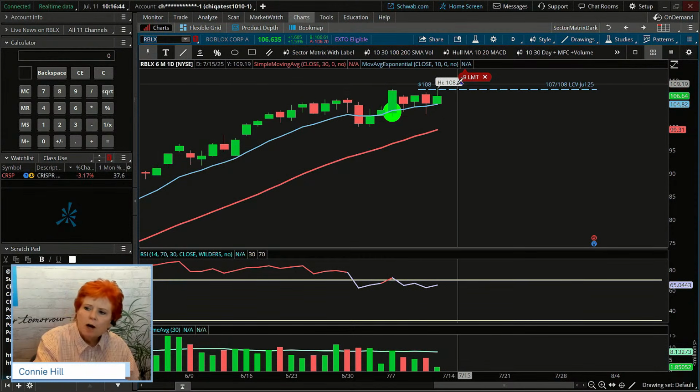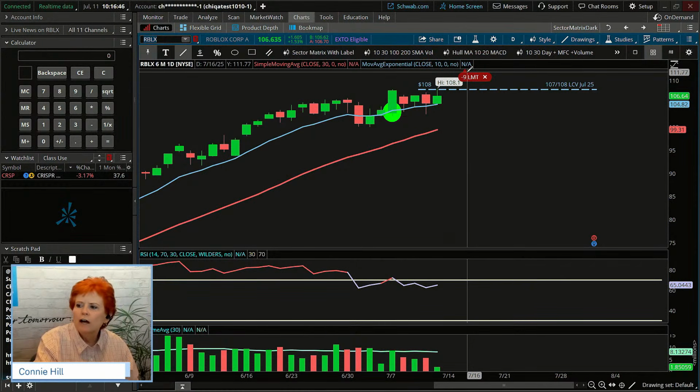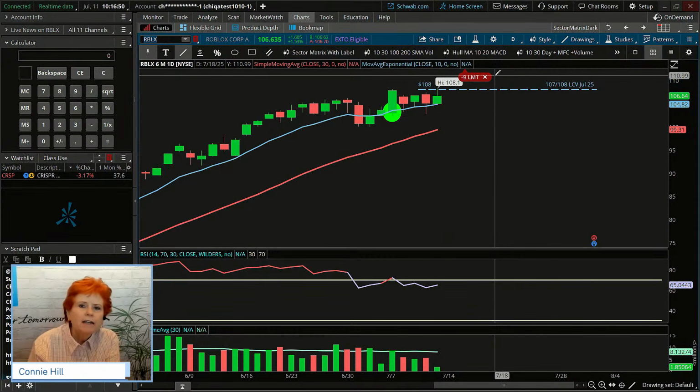If it moves past that 105 or 108 area, we're going to be watching that next week because we're going to get into that window when a lot of traders like to take profits on trades and exit them rather than staying in all the way to options expiration. 10 to 5 days out is when traders are really kind of focusing on those. So that's what we're going to do. We're going to have to watch it fairly tight next week.